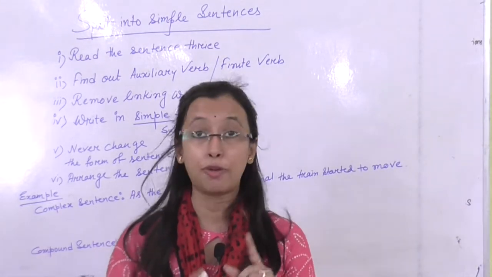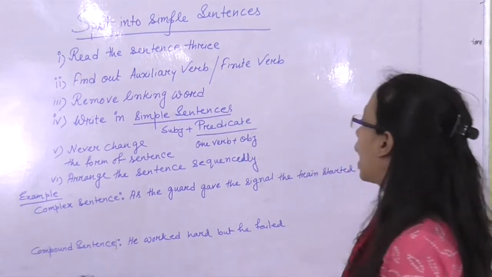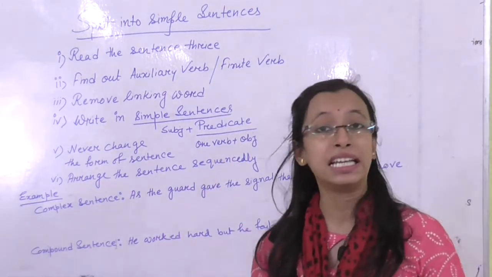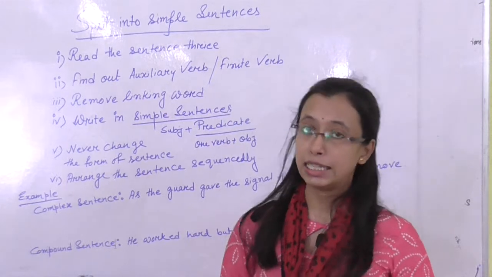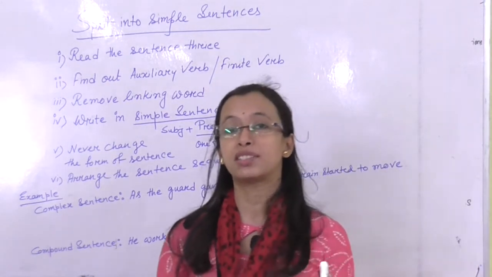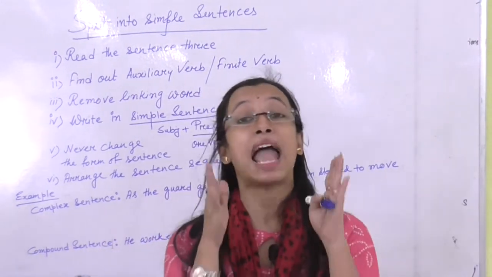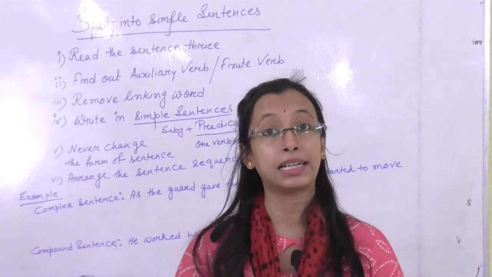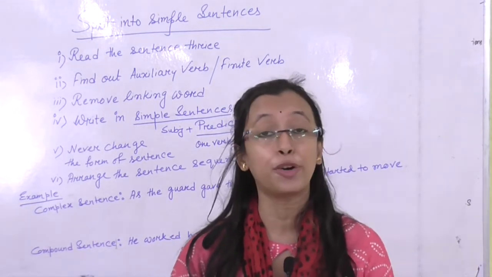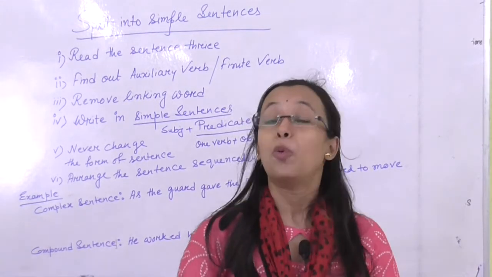So, you cannot change the form of the sentence. And last but not the least, arrange the sentence sequentially. Definitely you have to arrange the sentence sequentially, and that's why I am telling you that you have to read the sentence not for once, not for twice, but for thrice.